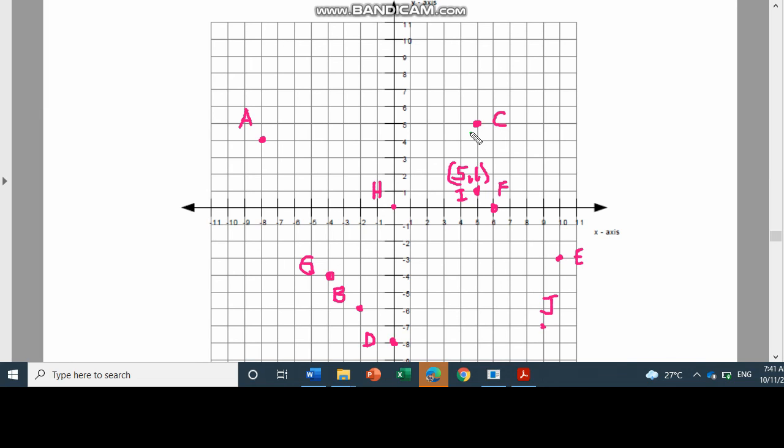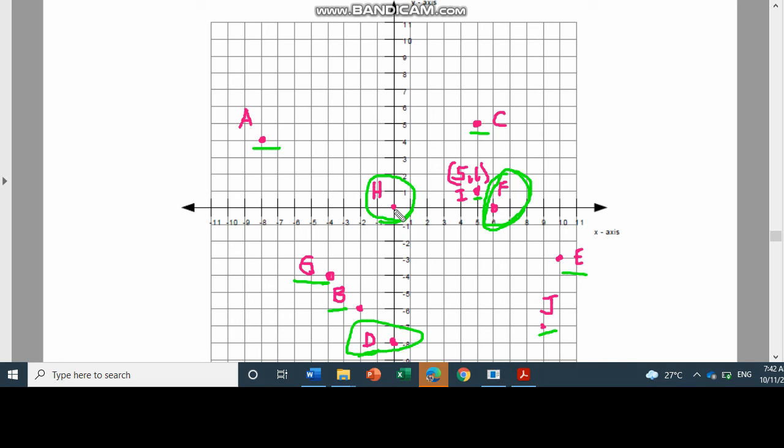So, that is, or they are the point C and the point I. Ang points nga located sa quadrant 2, the only point that can be found here at this moment in quadrant 2 is point A, while for quadrant 3, point G, point B. For quadrant 4, point J, and point E. While on the x-axis itself, point F, nagatungtong mismo sa x-axis, while the point that lies on the y-axis is point D. Ang point H is located in the point of origin.